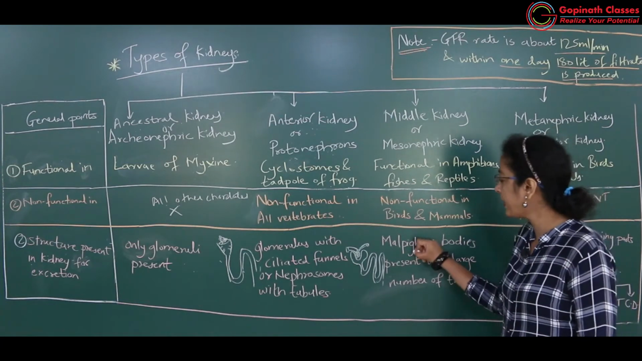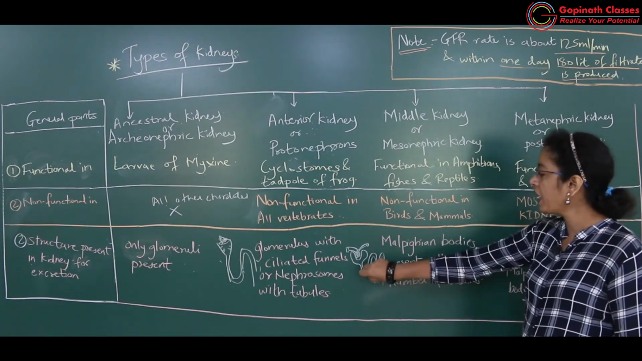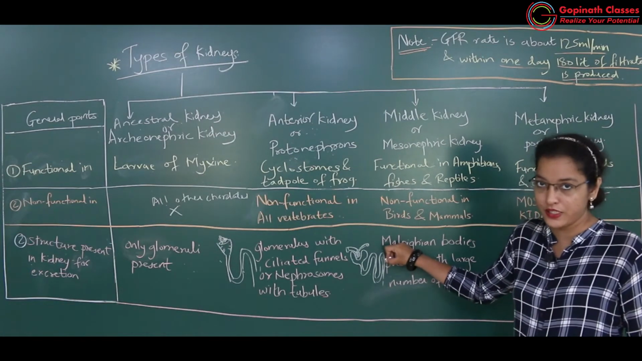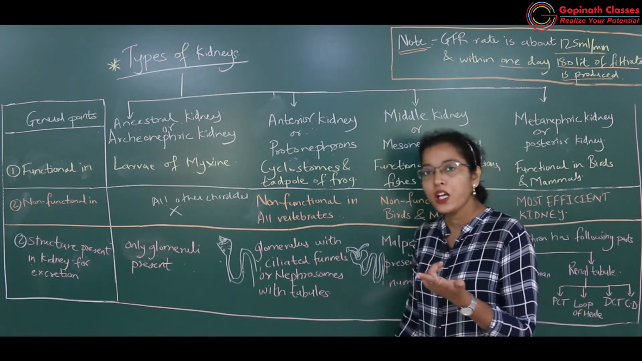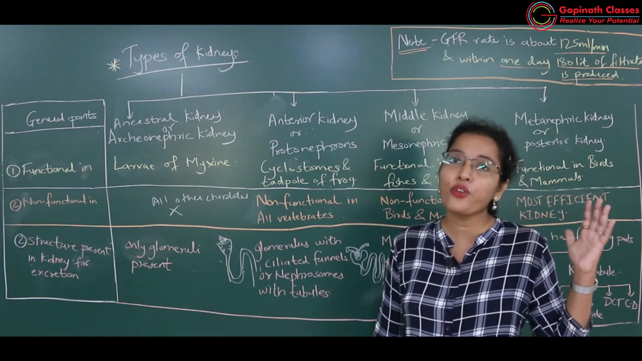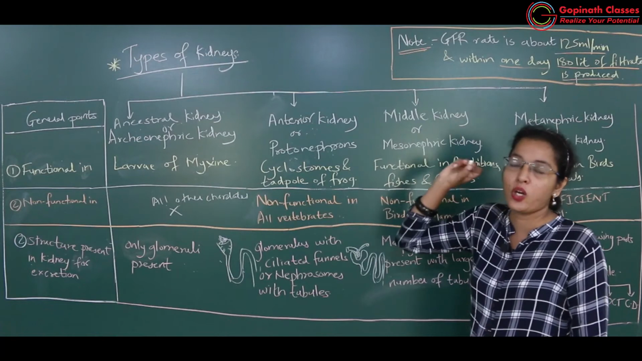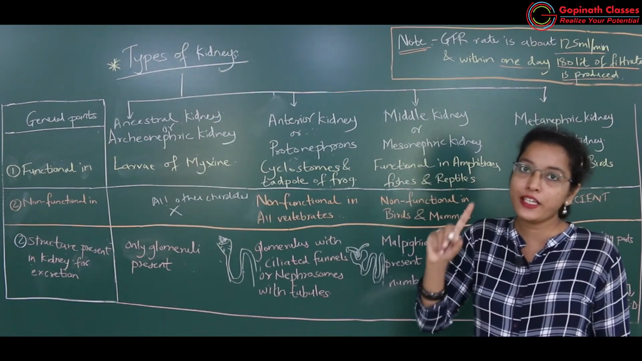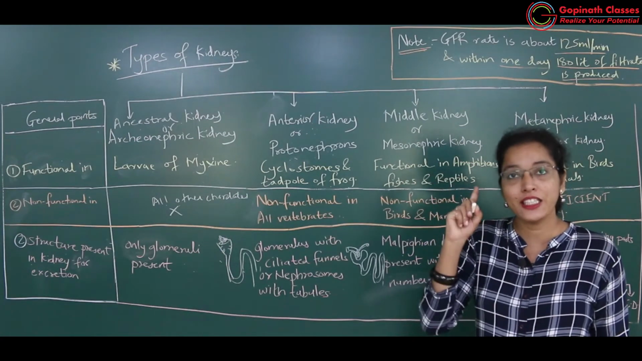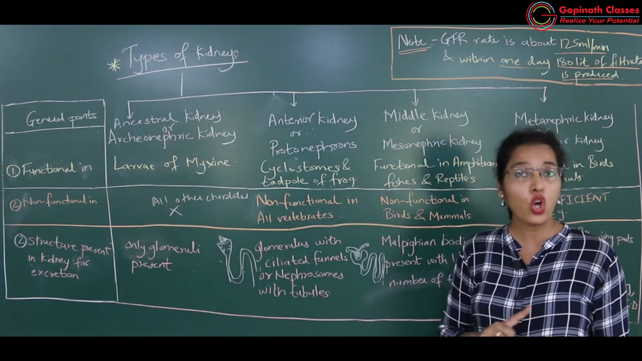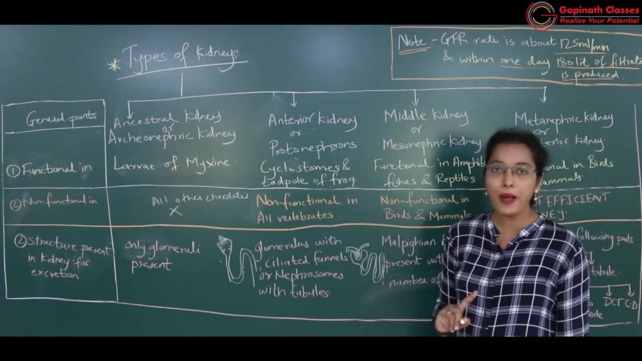Then this Malpighian body leads to the tubular part, that is tubules. Okay, so Malpighian body is there and a large number of tubules are present. So Malpighian body with a large number of tubules will be seen in middle kidney or mesonephric kidney. So again, mesonephric kidney is seen in fishes, amphibians and reptiles, but it is non-functional in birds and mammals.